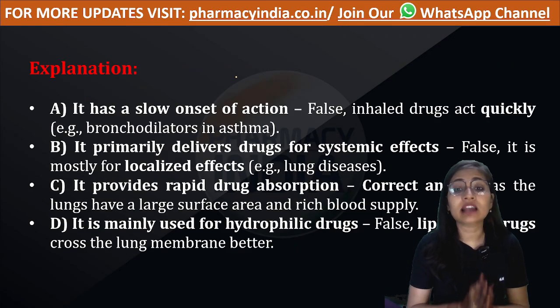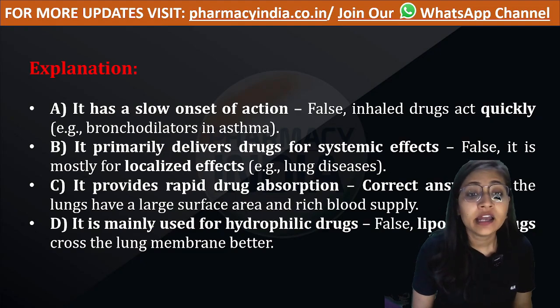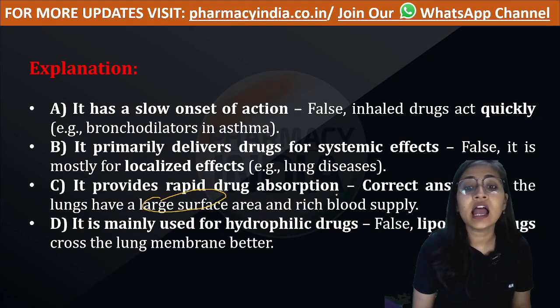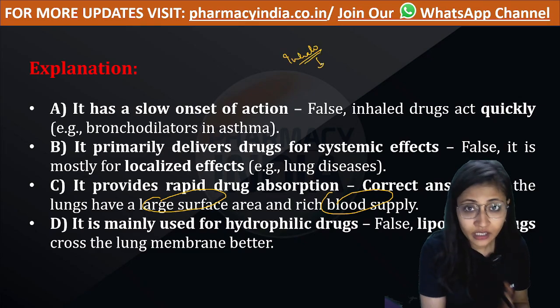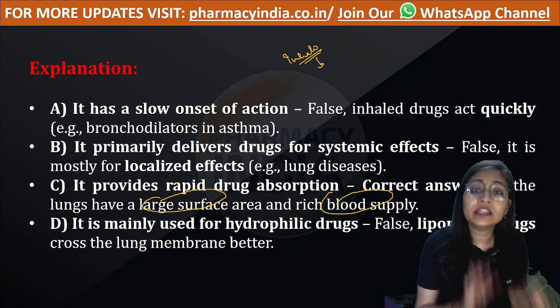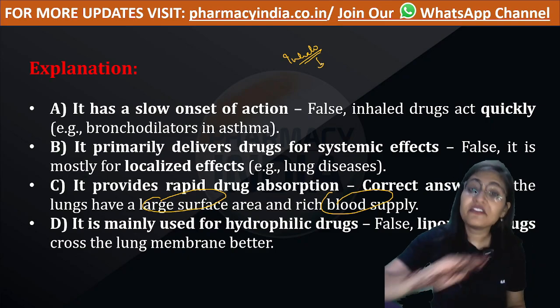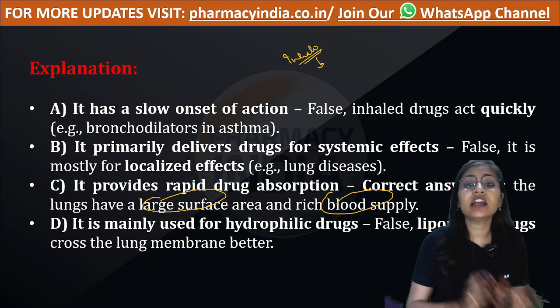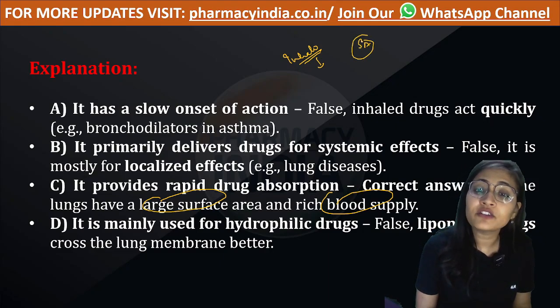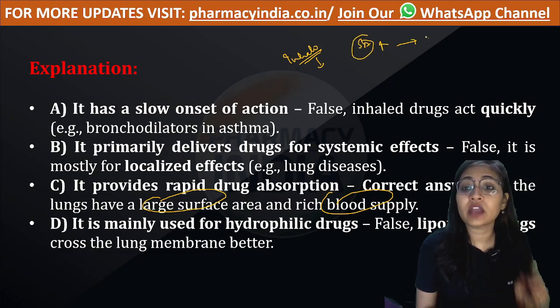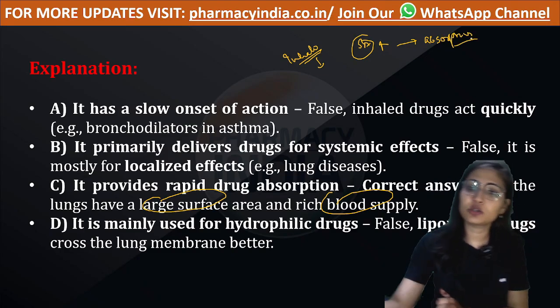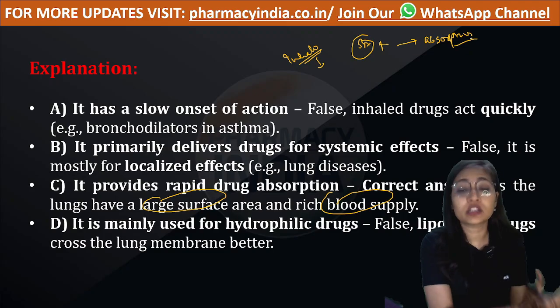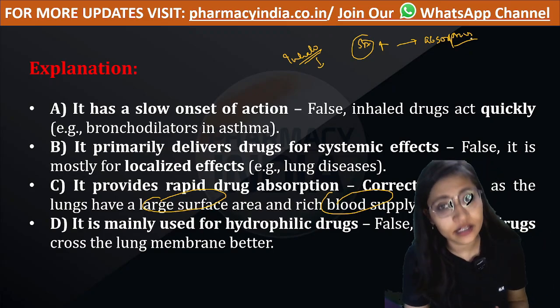The inhalational route provides rapid drug absorption as it has a larger surface area and rich blood supply. If the drug is absorbed through inhalation, that is because the inhalational route has a larger surface area. Remember, wherever surface area increases, absorption will increase. Or vice versa, if absorption increases, there might be a possibility that surface area has increased.